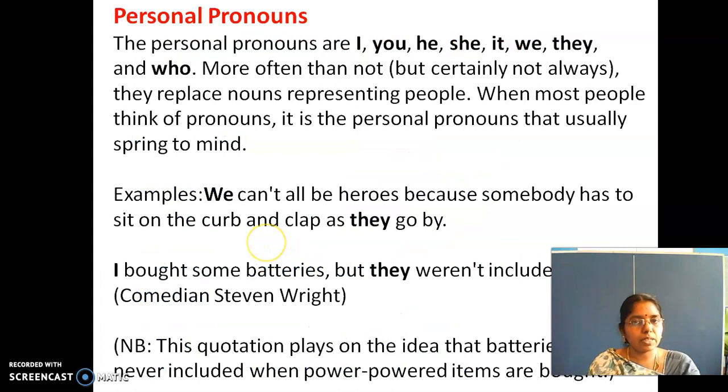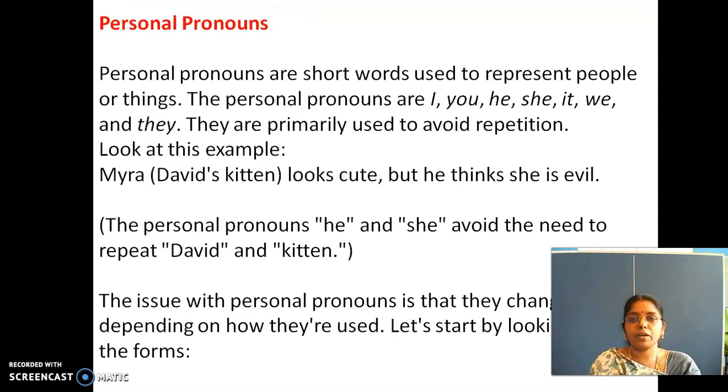So first is the personal pronoun. Personal, the word itself says it represents people, right? Personal pronouns are I, you, he, she, it, we, they, right? More often than not, they replace nouns representing people. Most people think of pronouns as personal pronouns. When you think about people, it has to come to your mind that it is a personal pronoun, right? In short, used to represent people or things.